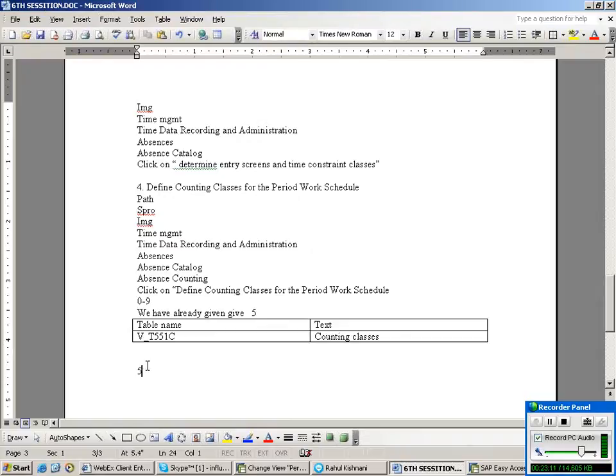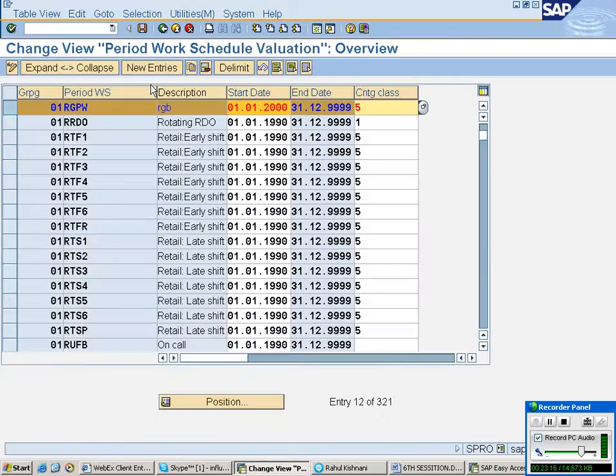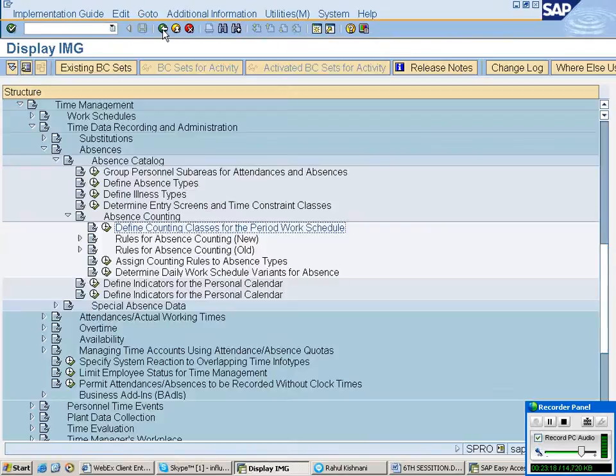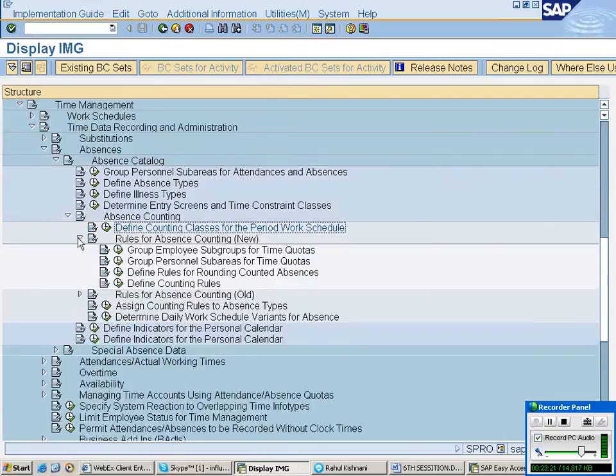Okay, forget about those things. This is what we have done here. This is the 5th step. Next one, this is group employee subgroups for time quotas. Already we have done. We have to check it here.